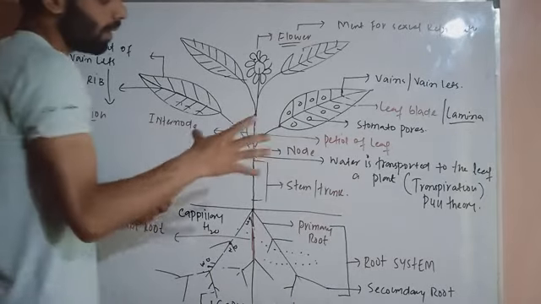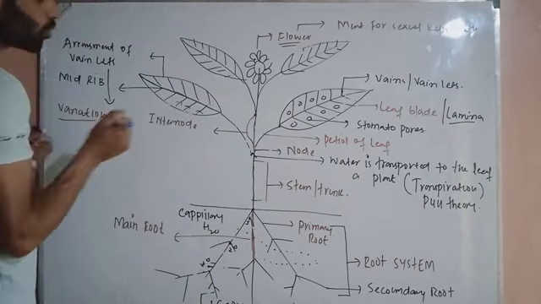What will happen? This is the atmosphere, and this is the shoot system of the plant.